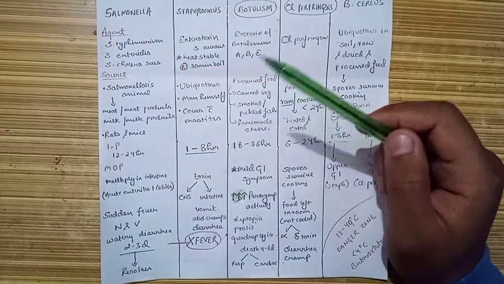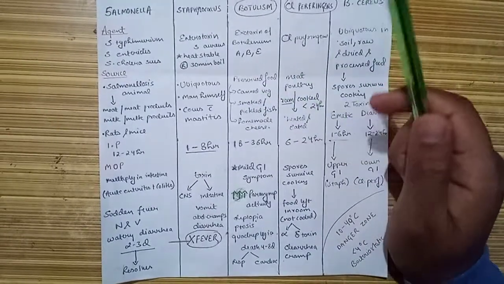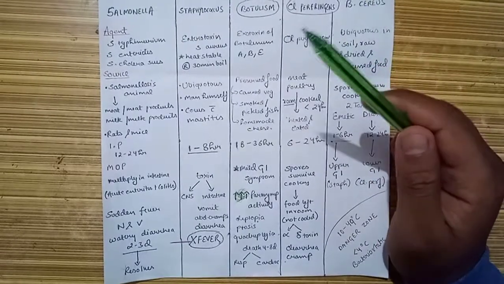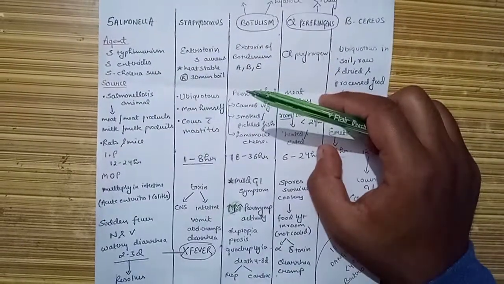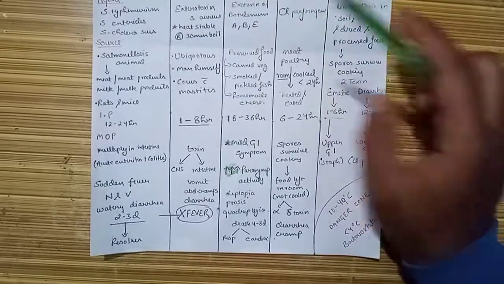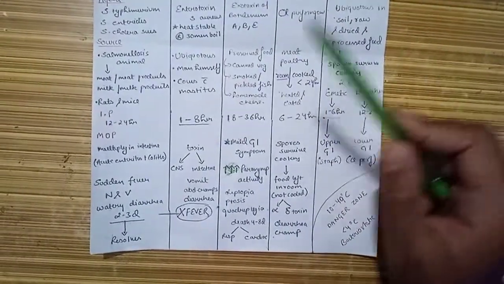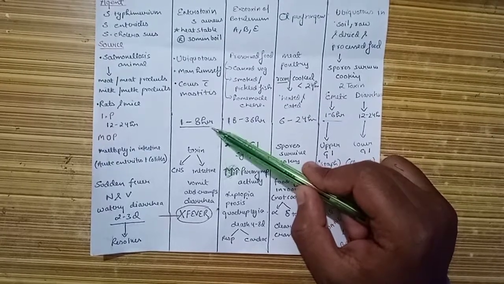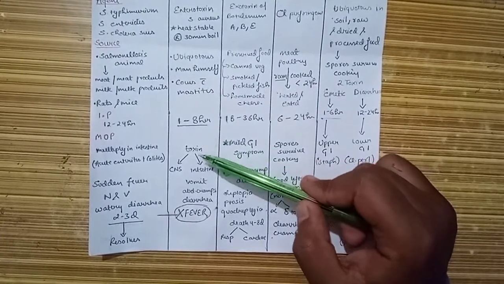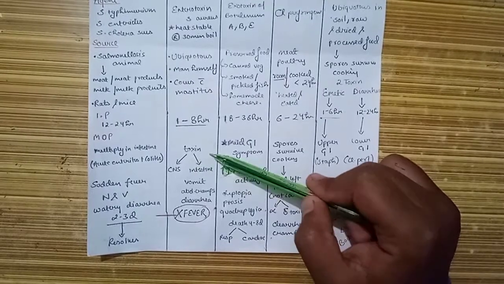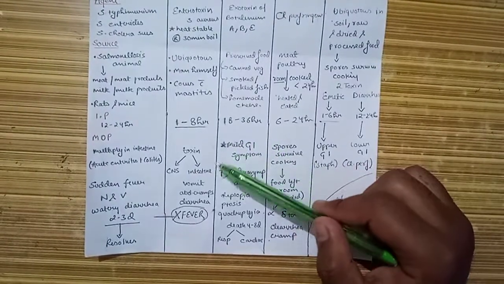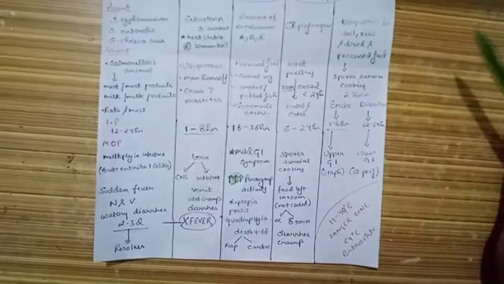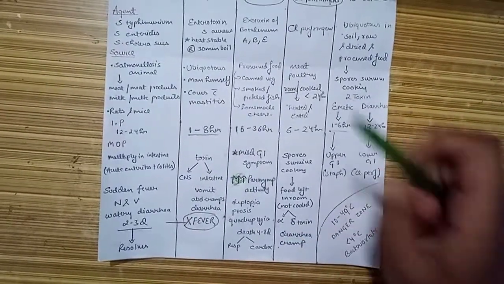Since mastitis is caused by Staph aureus, the milk was rich in these bacteria, and when the milk was stored, the toxin was formed, and consuming it led to staphylococcal food poisoning. Because it is a preformed toxin, the incubation period is short, around 1 to 8 hours, and the toxin acts on the CNS as well as the enteric nervous system, leading to classical vomiting, abdominal cramps and diarrhea. But contrary to salmonella, here fever is a rare feature.